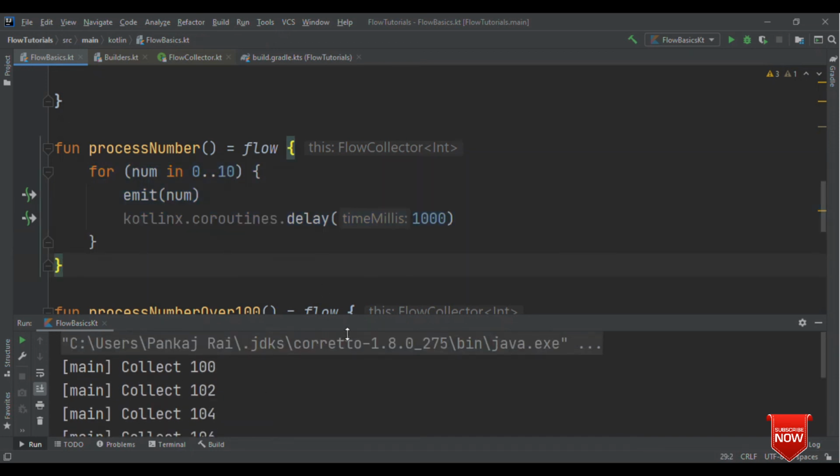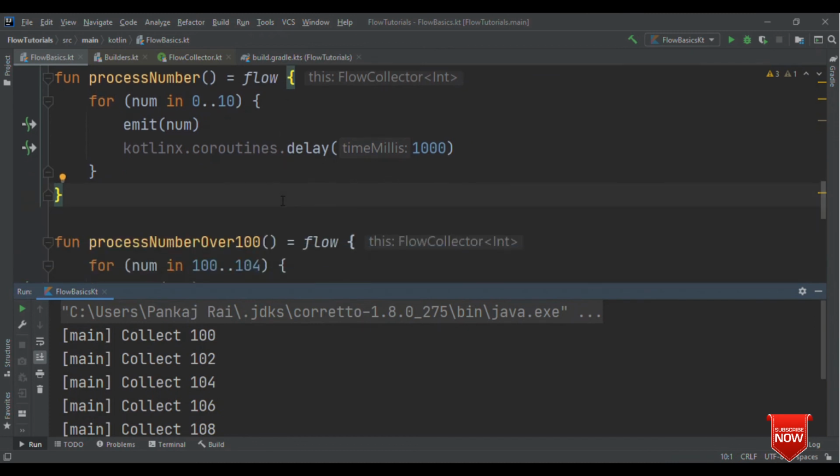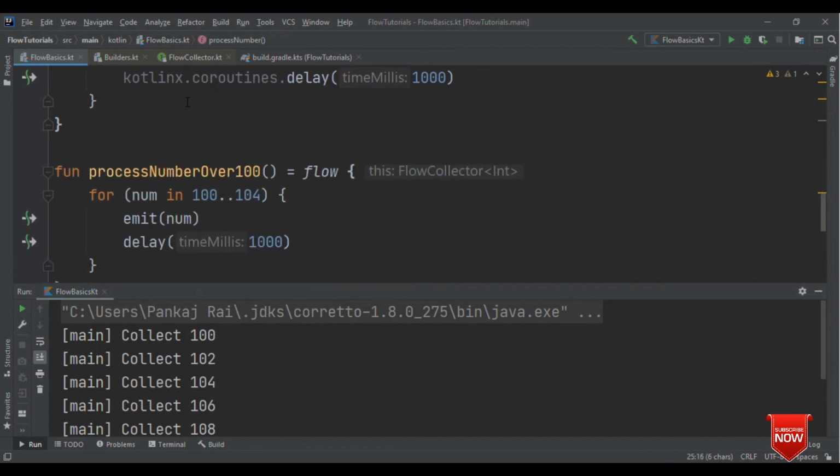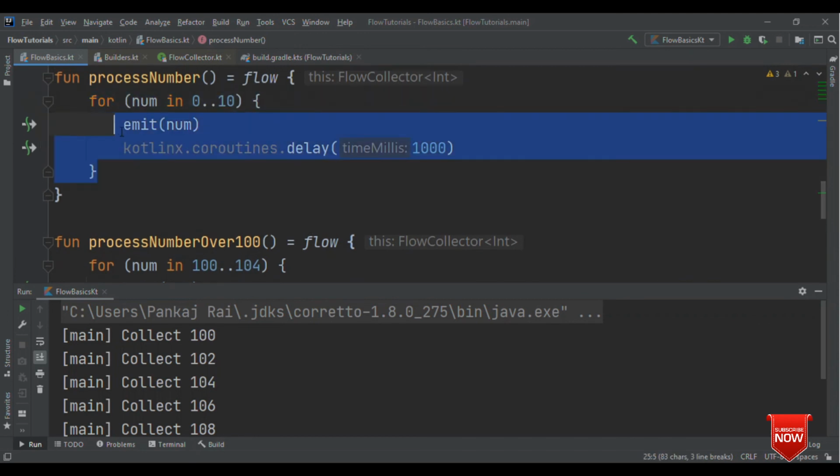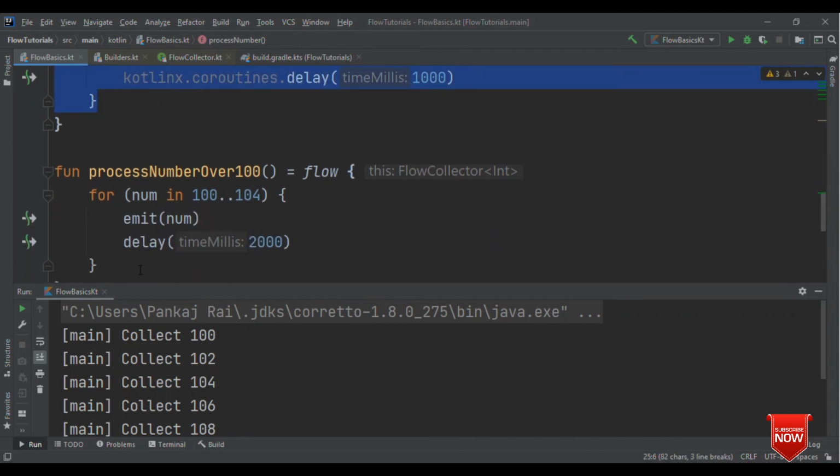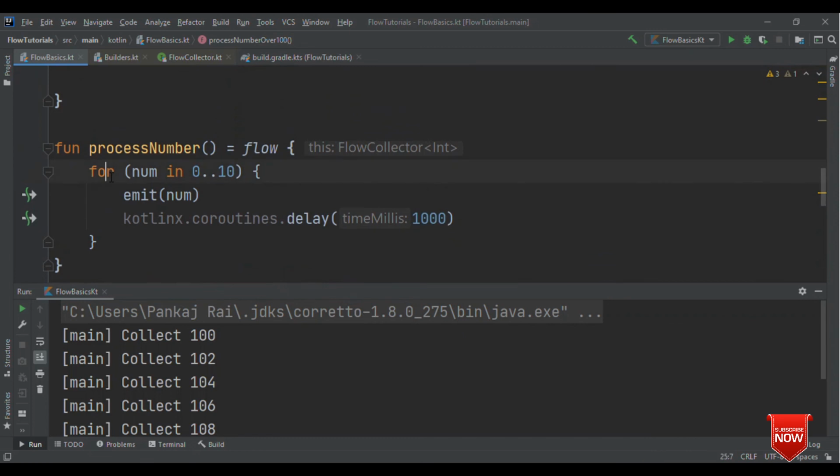And this is okay, all good. Now we have flows with different sizes. Here it's 11, here it's 5, but the delay is again the same. How about if I have more delay in this flow? So this flow is emitting results quite fast. This flow is taking twice that time as the previous one. Now what happens in this scenario?